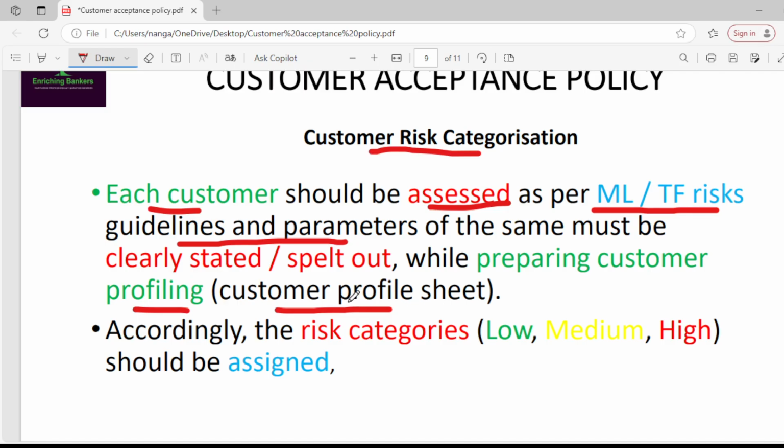After preparation of the customer profile sheet, the concerned risk category such as low, medium or high should be assigned to the customers.